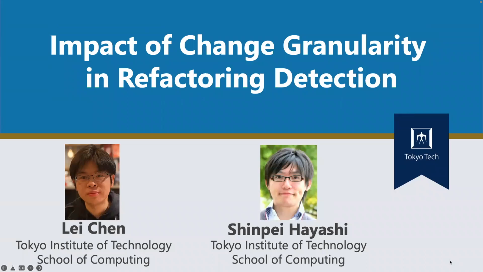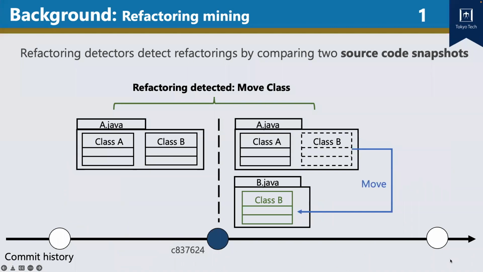Title of my paper is the impact of change granularity in refactoring detection. Mining refactorings in commit history is essential to help developers comprehend code changes and code reviews, and this can provide invaluable information for empirical studies on software evolution.